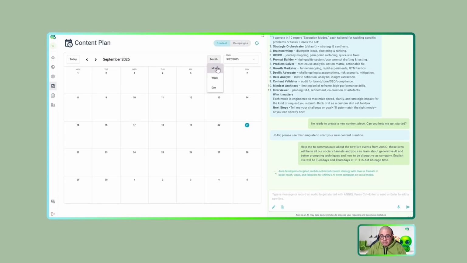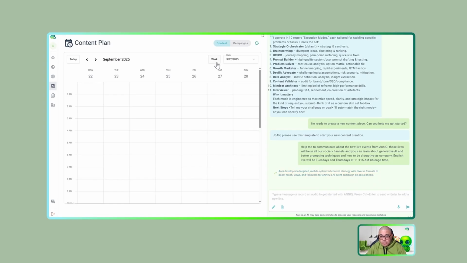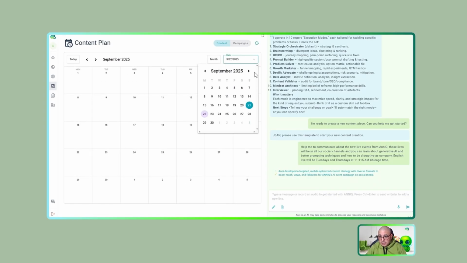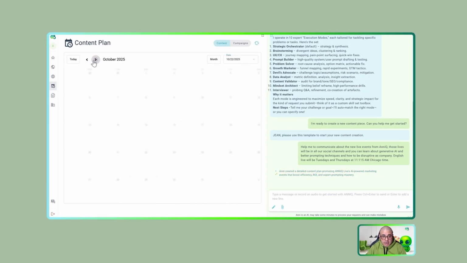So I can work in this view. I have the month view, I have the week view also, and I can see by days. I can play with this calendar to find other specific times or use these arrows to move between the different months. And if I want a specific date, I just click on the date. Very similar to all the calendars that we have in our emails or other solutions.